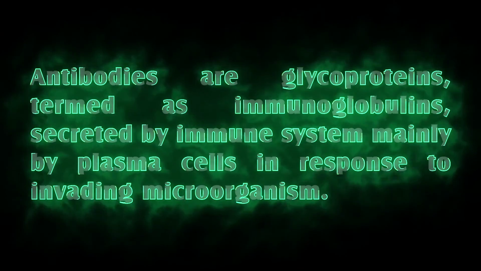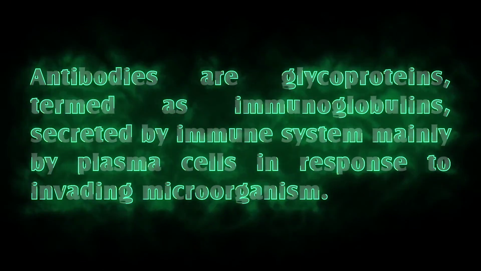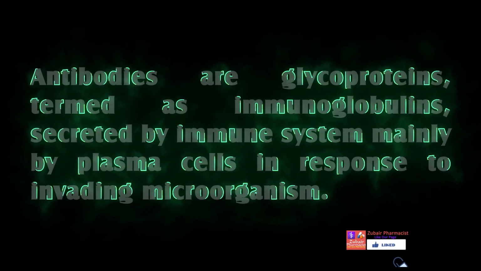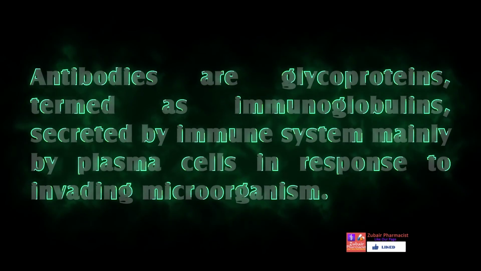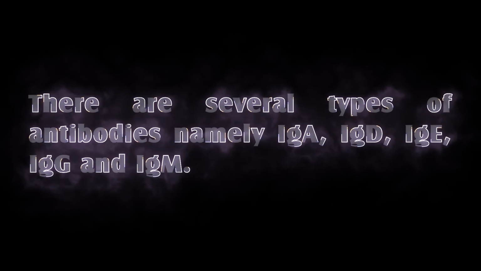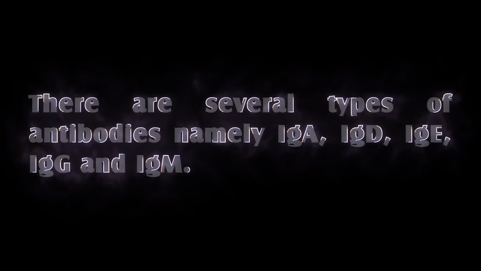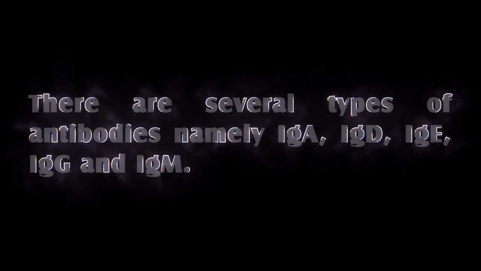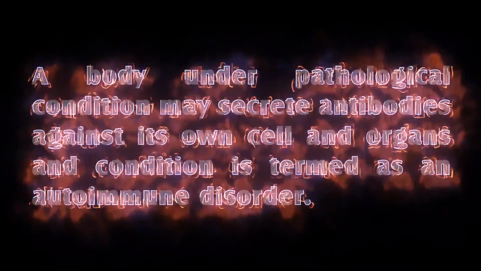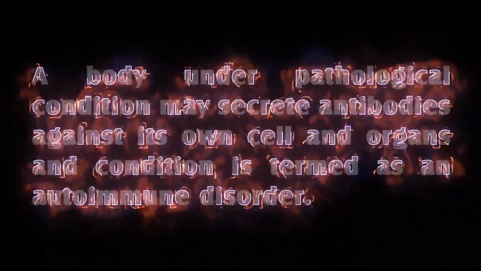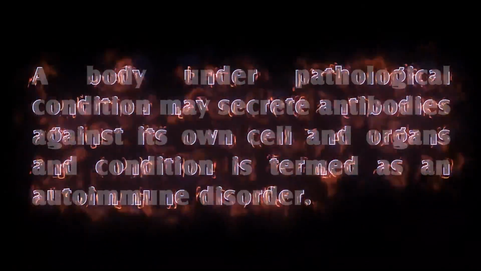Antibodies are glycoproteins, termed as immunoglobulins, secreted by the immune system mainly by plasma cells in response to invading microorganisms. There are several types of antibodies, namely immunoglobulin A, immunoglobulin D, immunoglobulin E, immunoglobulin G, and immunoglobulin M. A body under pathological condition may secrete antibodies against its own cells and organs, and the condition is termed an autoimmune disorder.